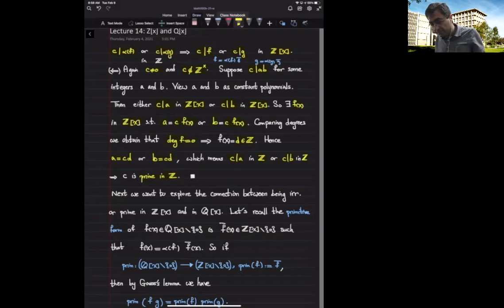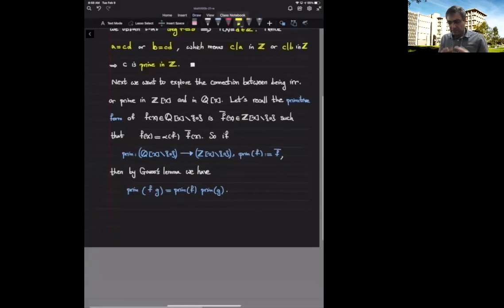So altogether, we deduced that when I enlarge my ring from the ring of integers to the ring of integer polynomials, I don't change the properties of being irreducible or being a prime number. So these two properties do not change after enlarging the ring of integers to the ring of integer polynomials.